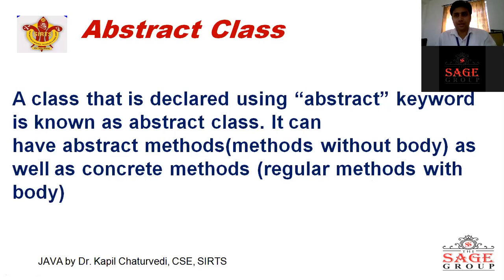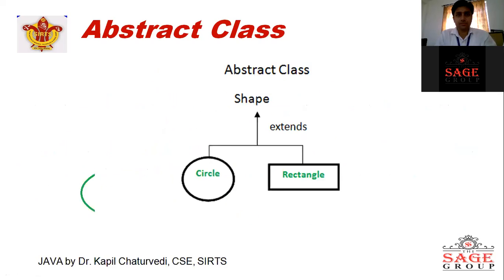Let me give you some examples so that you can easily understand what is abstract method. We are implementing a program in which we are making some classes to calculate the area of circle, rectangle, triangle.